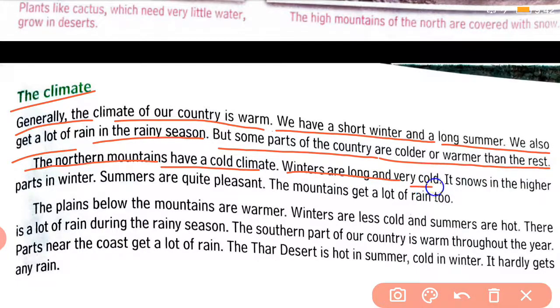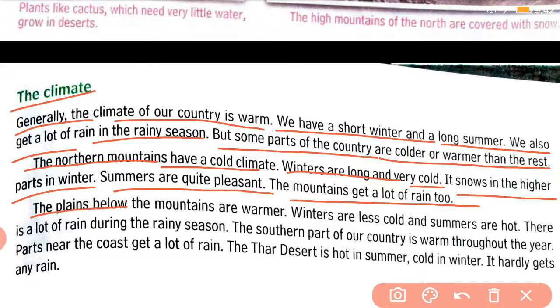Winters are long and very cold. It snows in the higher parts in winter. Summers are quite pleasant. The mountains get a lot of rain too. The plains below the mountains are warmer. Winters are less cold and summers are hot. There is a lot of rain during the rainy season.